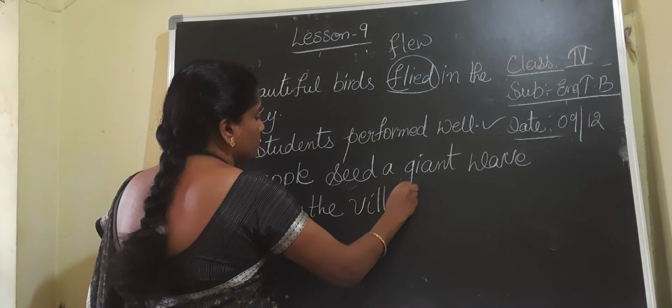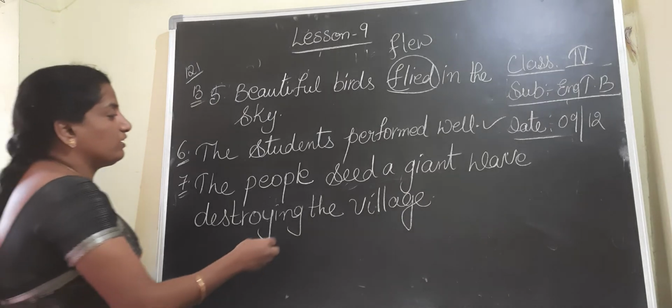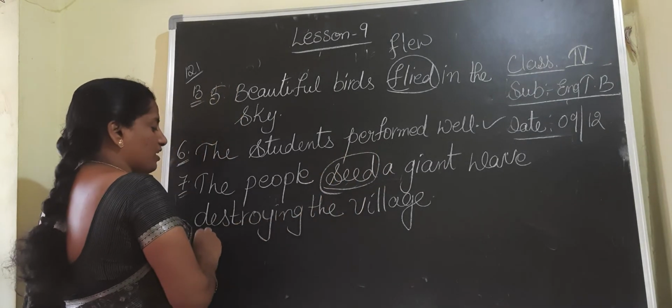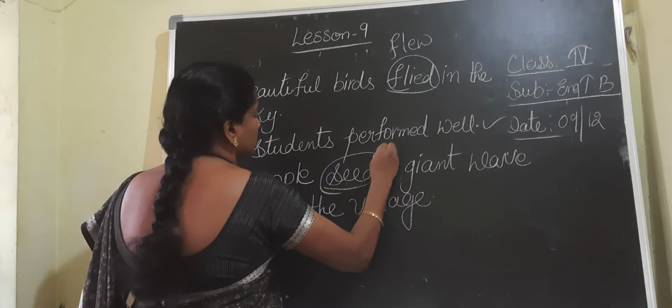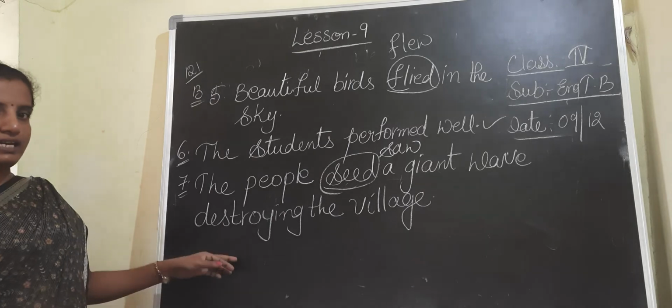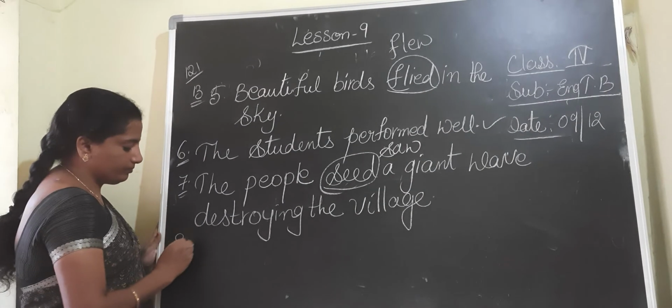Here, children, if you observe what is given wrong, seed is wrong. Saw. The people saw a giant wave destroying the village. S-A-W, saw. Okay, seed is the wrong one.